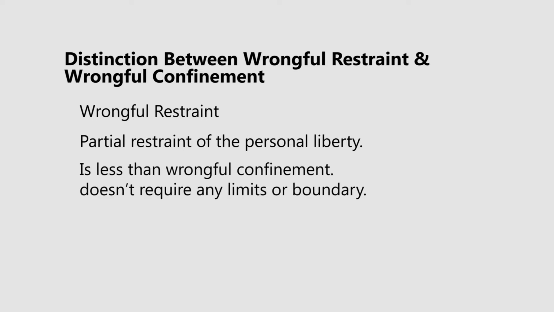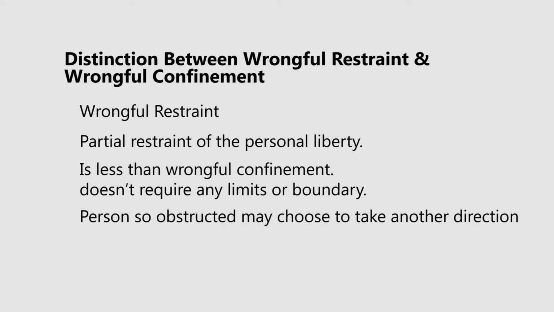Now, it is important to understand the distinction between wrongful restraint and wrongful confinement. Wrongful restraint is a partial restraint on the person's personal liberty. It is less than wrongful confinement and doesn't require any limits or boundaries, and the person so obstructed can choose to take another direction.